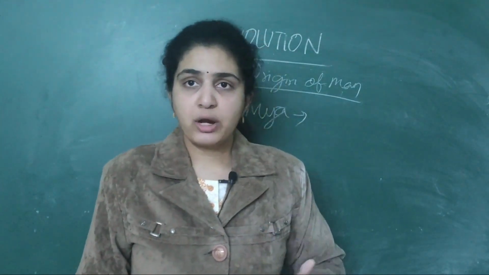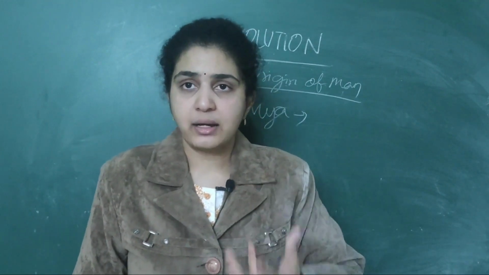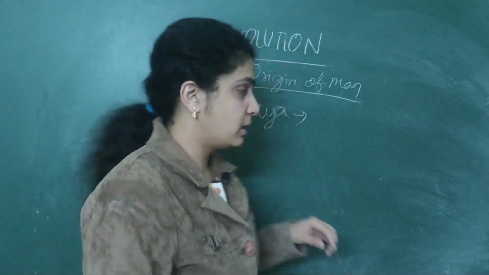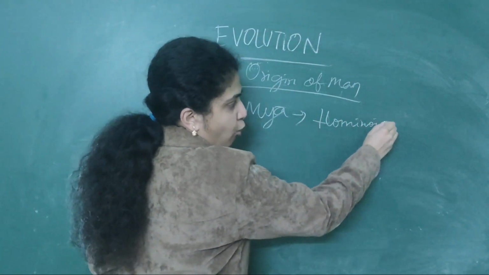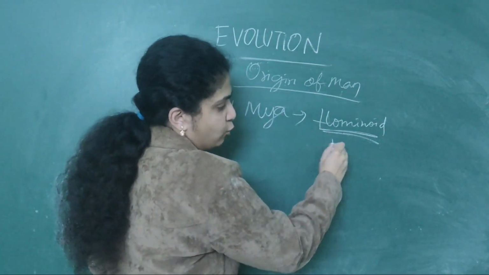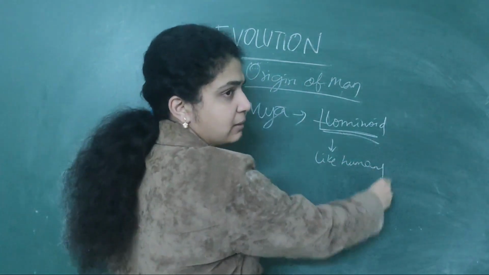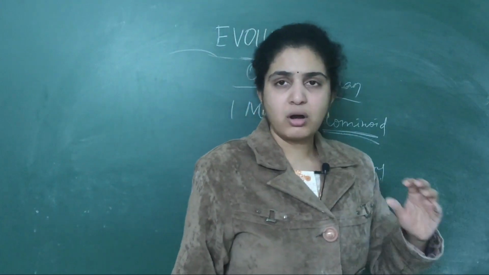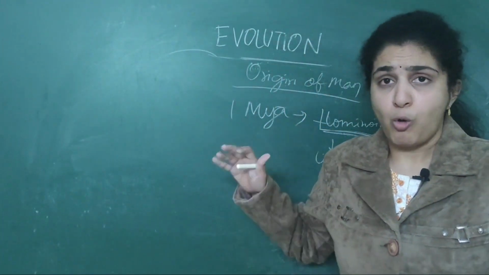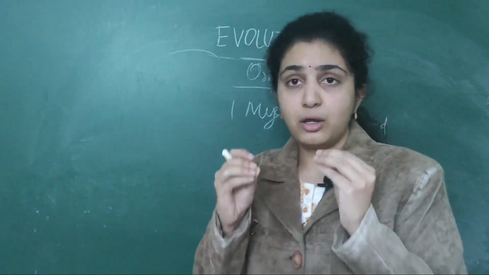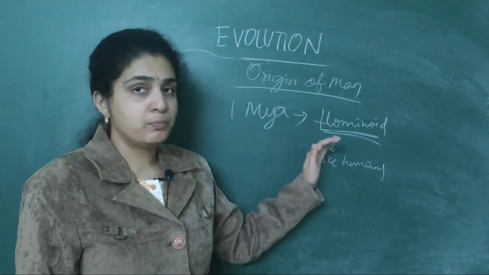numerous hominoid features, meaning human-like features, started coming around 1 million years ago. Hominoid means like humans. The earlier ones were also like humans, but they used to walk very differently and they ate fruits and all. Originally, man, human, came around 1 million years ago.